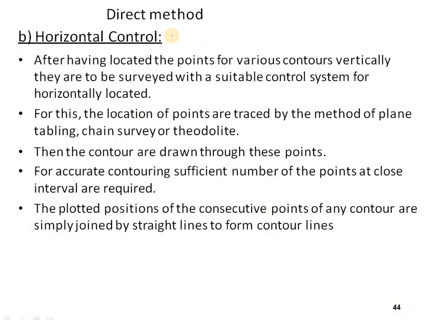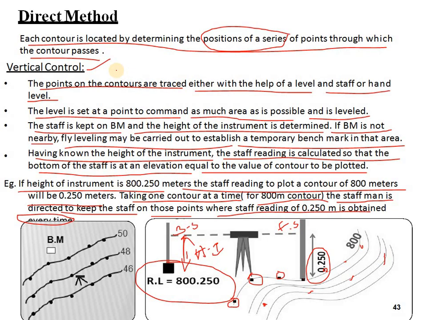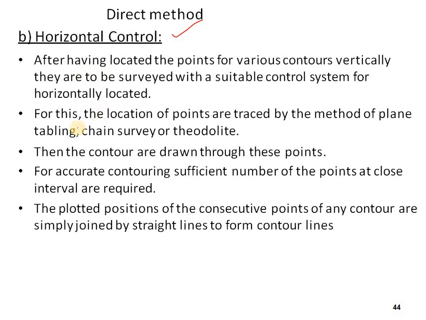And the next one is horizontal control. So we have seen vertical control now. Vertical control is nothing but the points on the contours are traced either with the help of a level and a staff or hand level. By keeping this staff, we can identify it is in the vertical. So okay, now coming to the horizontal control.